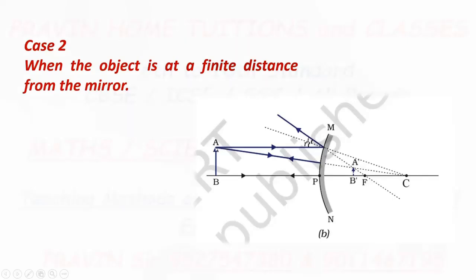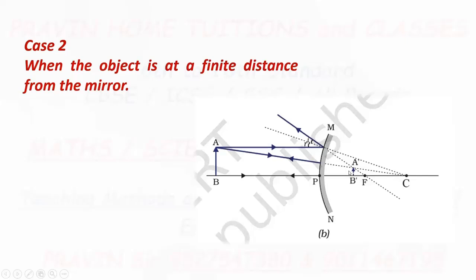Now, consider the second ray, which is passing through the center of curvature. When a ray passes through the center of curvature, it gets reflected back along the same path. After reflection, these two rays meet at point A dash. So A dash B dash is the image of object AB.